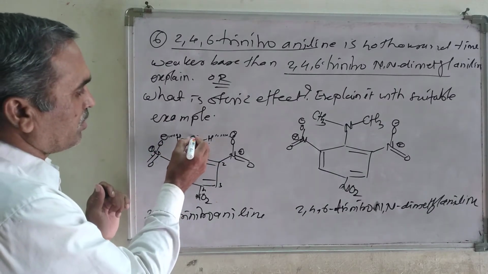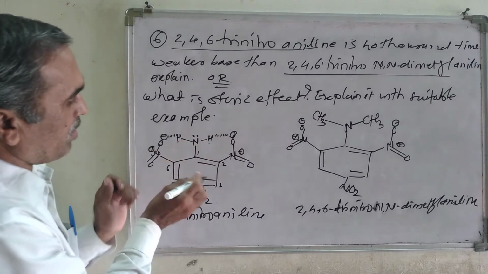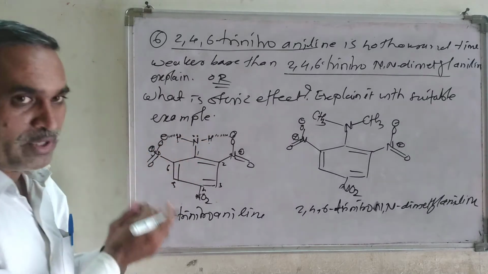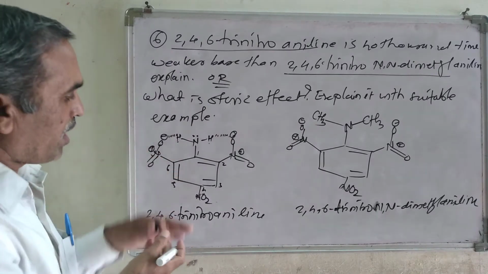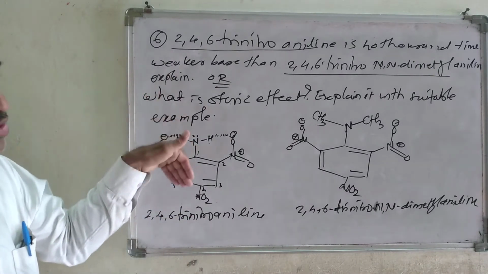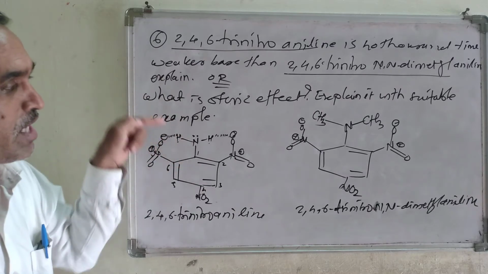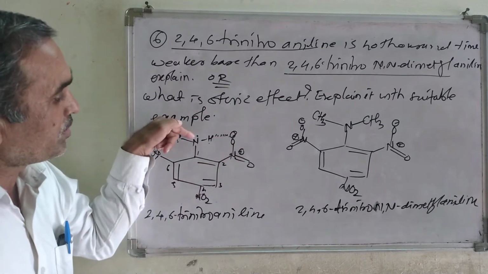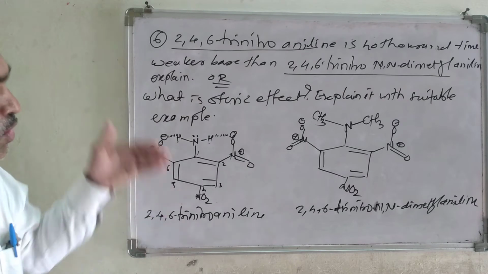But I am not talking about that. Let us see the lone pair which is present on the nitrogen atom and the carbon-carbon double bond: there is a resonance. This lone pair is not available for donation, but it is involved in delocalization.